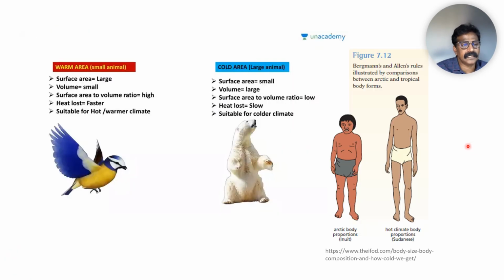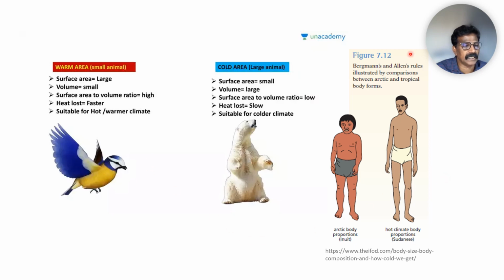To consolidate the previous rules proposed by different authors: normally in a warmer area the surface area is larger in the organism surviving with a small volume, and the surface area to volume ratio is high, so heat loss will be faster, which is suitable for a hot climate.